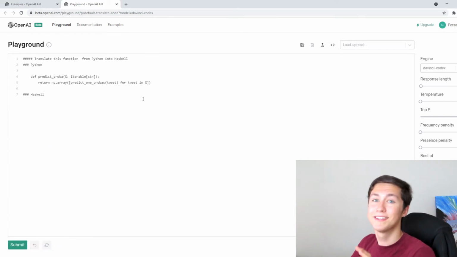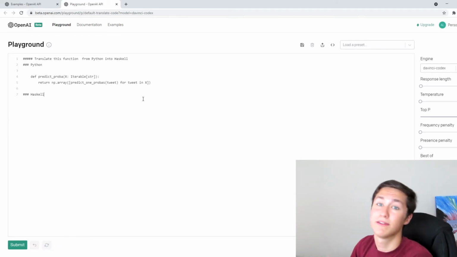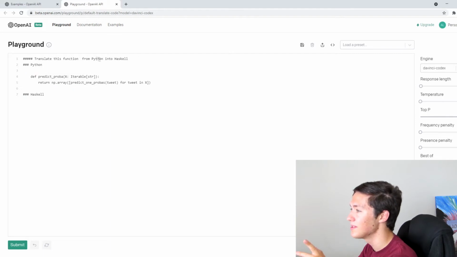But in addition to making games, it can translate between different programming languages. Okay, let's translate this function in Python. I'm actually going to translate this into C++, predict proba.